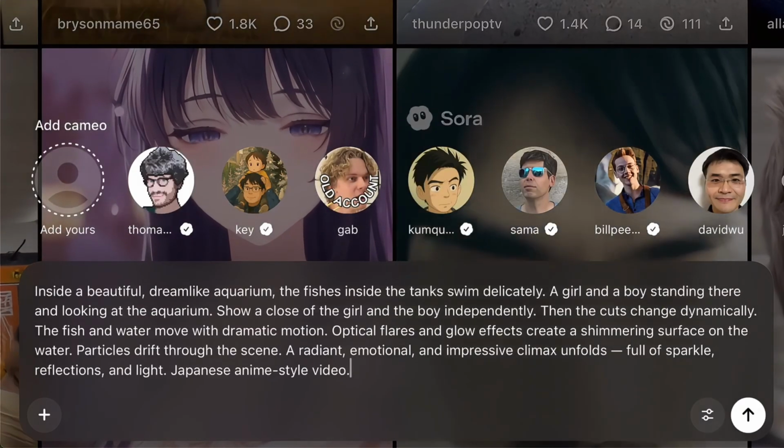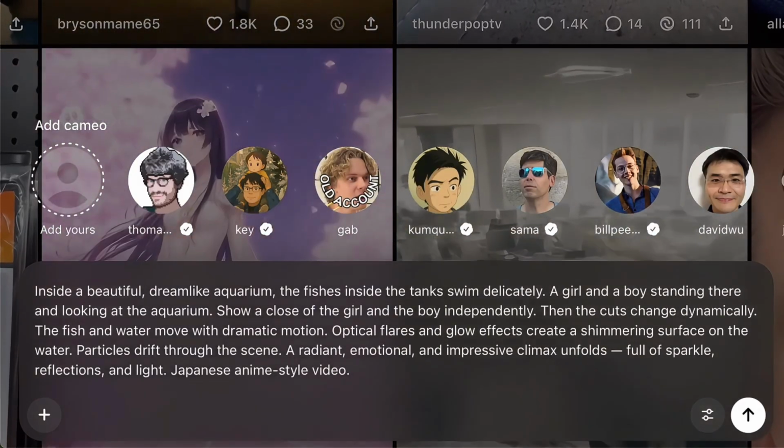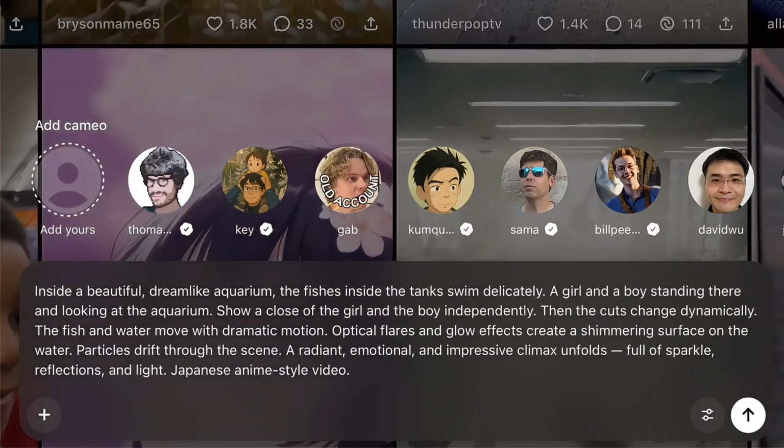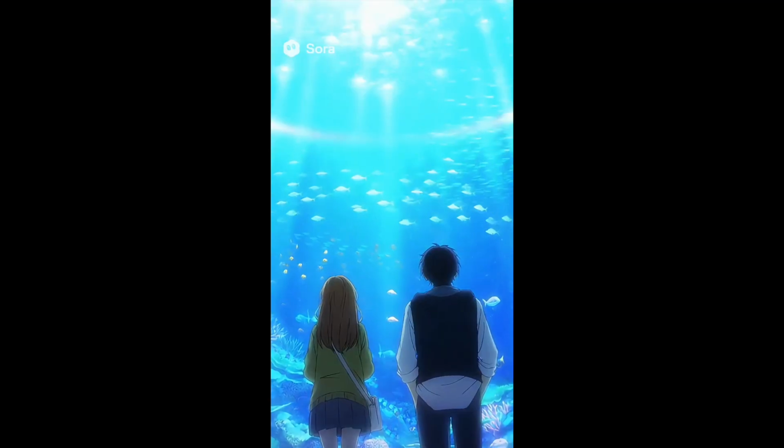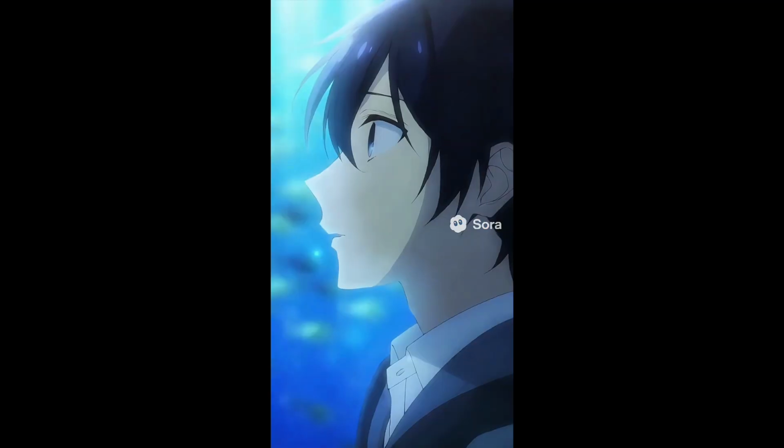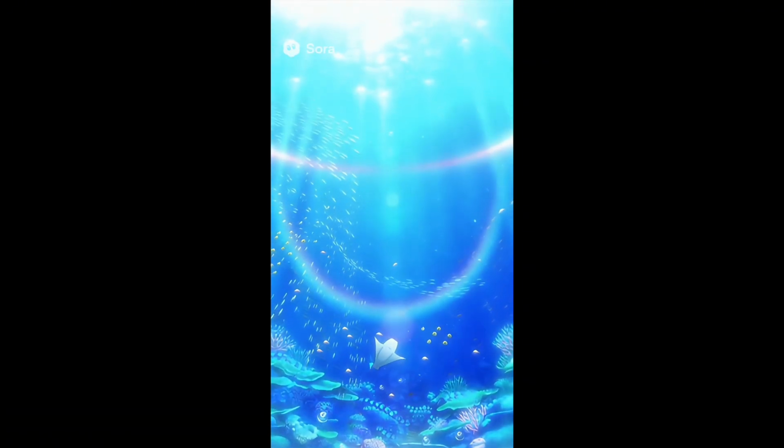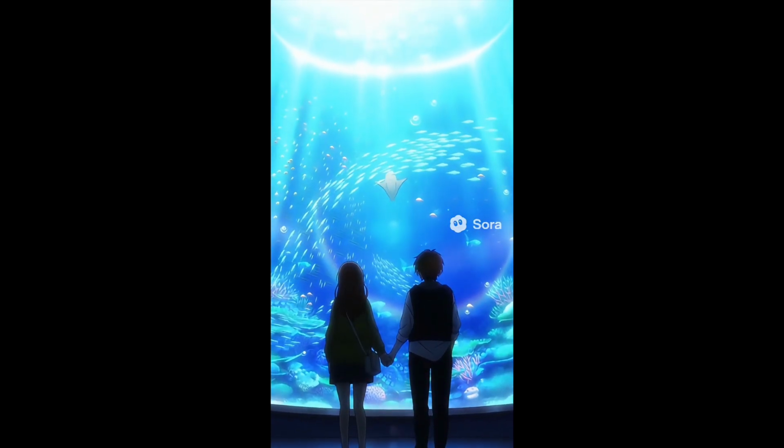Let's move to anime creation. I tried to make a short of a boy and girl standing in a glowing aquarium in anime style. Oh yeah, the lighting and reflections here are gorgeous. It feels like a mix of Makoto Shinkai's cinematic anime style with a touch of painterly realism.